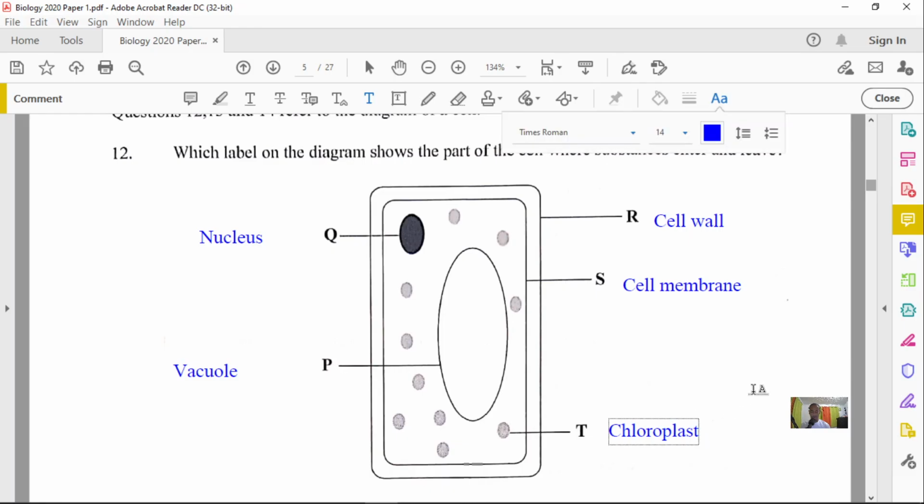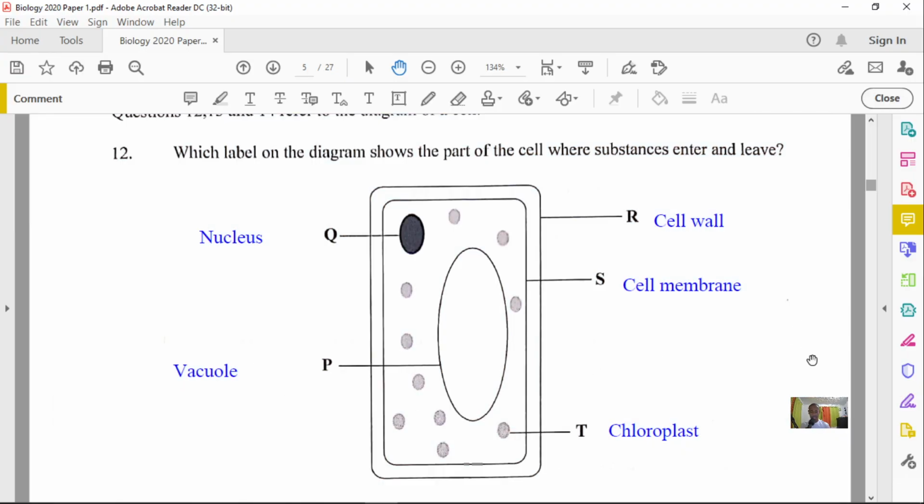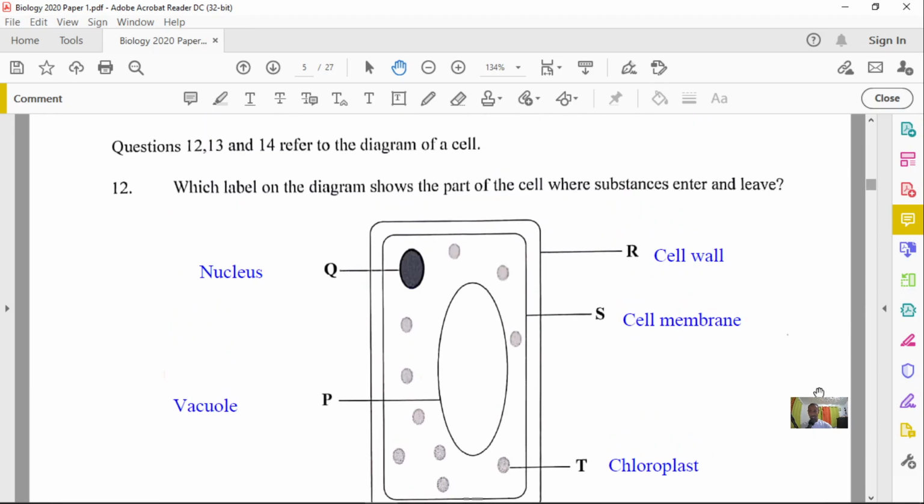All right, so now we have all our structures. Now what we can do is go to the questions and try to answer them as best as possible. So let's go to question number 12, because number 12 is asking us which label on the diagram shows the part of the cell where substances enter and leave the cell. Whether this is a plant cell or animal cell, the same structure does the same thing.